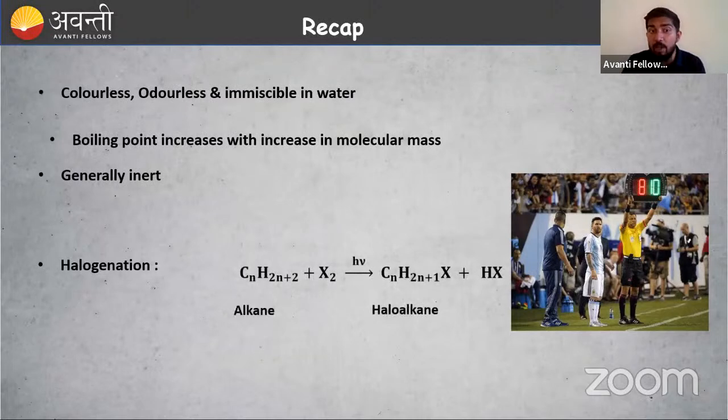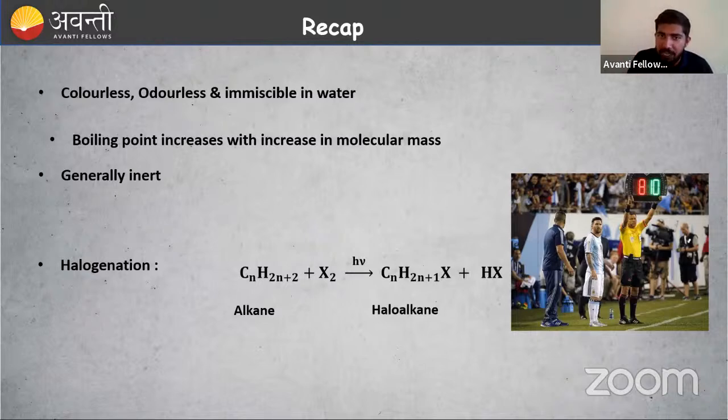Then we studied halogenation. What is halogenation? It is a substitution reaction. Like in football, Lionel Messi is coming in, then Diego Maradona is going out. That is a substitution reaction. This small topic, halogenation, is very important.